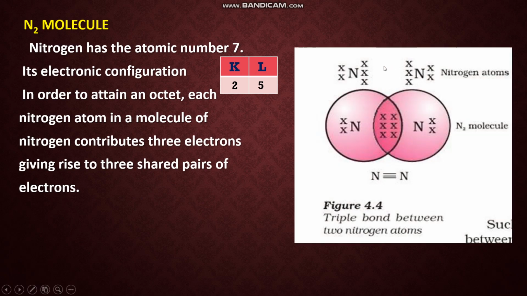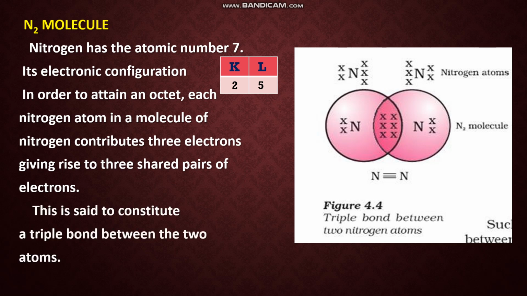So here you can see nitrogen is having 5 valence electrons. So how many pairs are they sharing? They are sharing 3 pairs of electrons. 3 electrons of this nitrogen and 3 electrons of this nitrogen, they are sharing. So which bond is formed here? A triple bond is formed between the 2 nitrogen atoms. This is said to constitute a triple bond between the 2 atoms.